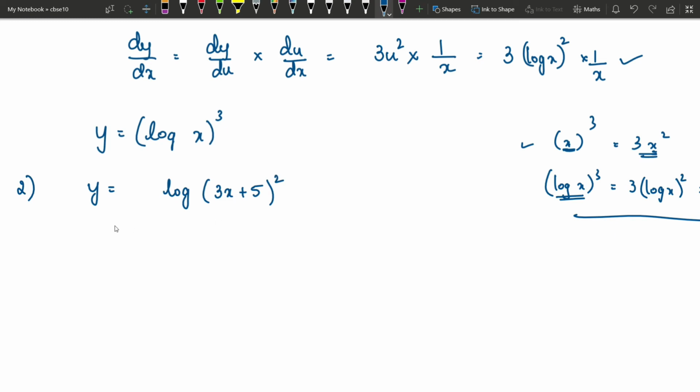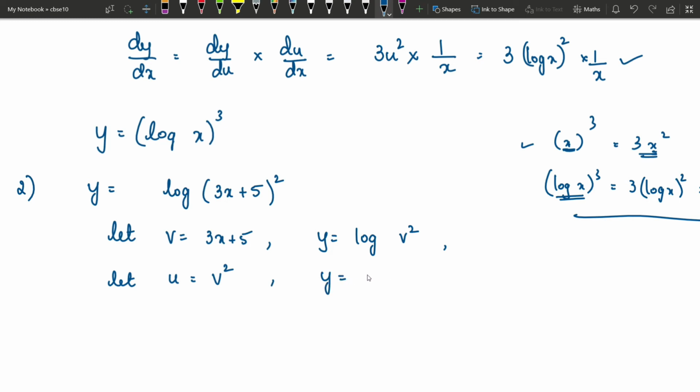Here, basically you have to take, let v equals to 3x plus 5. Okay, then y becomes log of v square. Okay, in place of 3x plus 5 I have written v, log of v square. Next, let u equals to v square.